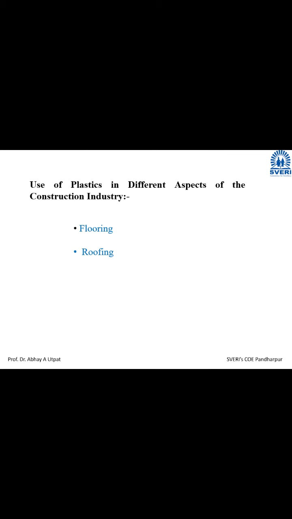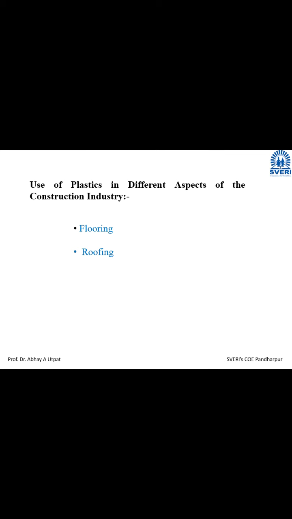These roofings are provided, and the name is FRP, fiber reinforced plastic, meaning the strength of the plastic is improved by reinforcement of fibers. It is not your normal plastic sheet. Nowadays in the construction industry these roofs are used. In old days MS sheets were used as roofs, which have been replaced by plastic roofs.